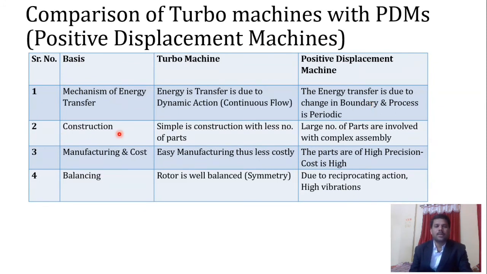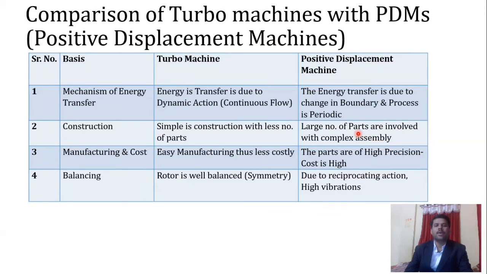Okay, construction. If we consider the turbo machine, it is simple in construction with very few moving parts. But in positive displacement machines, there are a large number of parts which we have to consider, and because of that they are very complex in assembly. Their manufacturing cost: obviously in a turbo machine we have fewer components, so its manufacturing cost is also very low. But in positive displacement machines, there is a requirement of very high precision components, which increases the cost of the positive displacement machine.